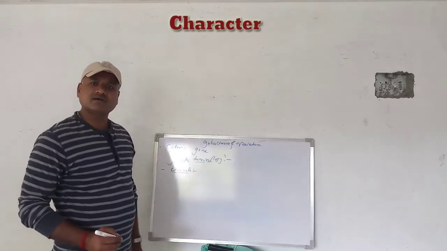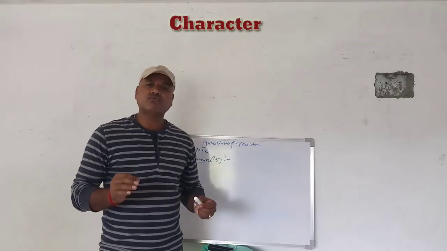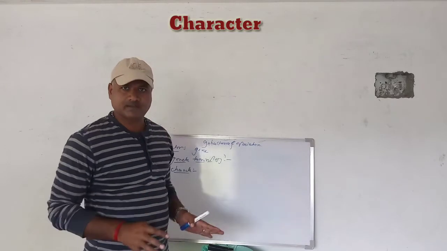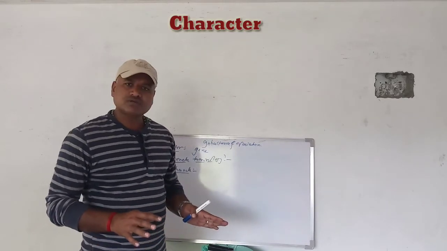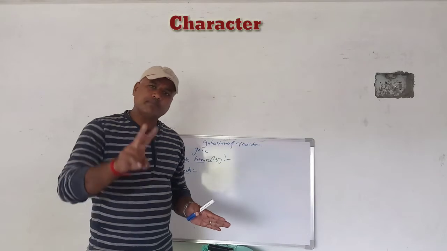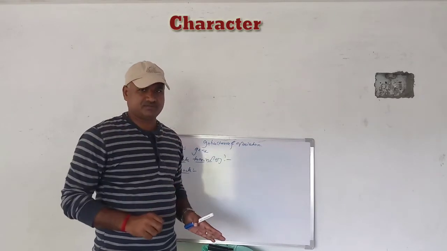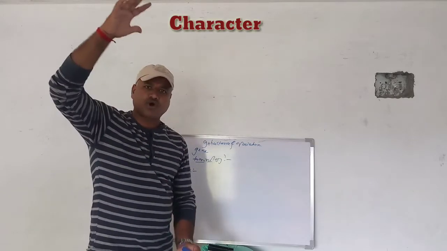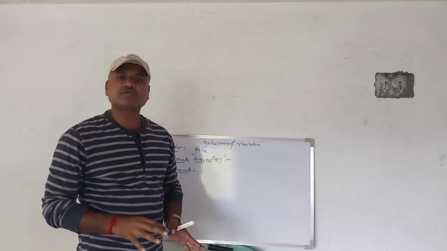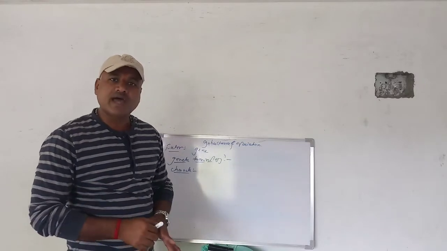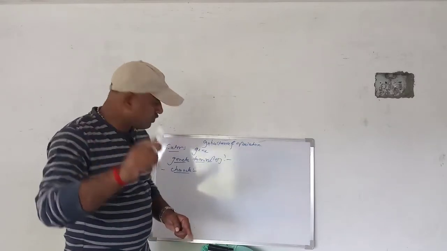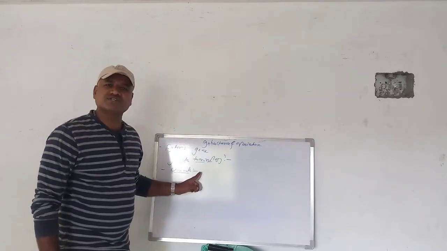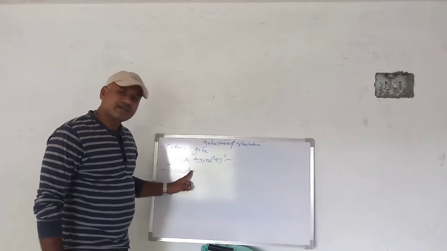What is a character? Character is nothing but one of the unique features of an organism. For example, suppose the pea plant is mainly of two types. Some plants are dwarf and some plants are tall. This is one of the unique features of that particular organism, and that is considered one of the characters of an organism. This is the first term, called character.